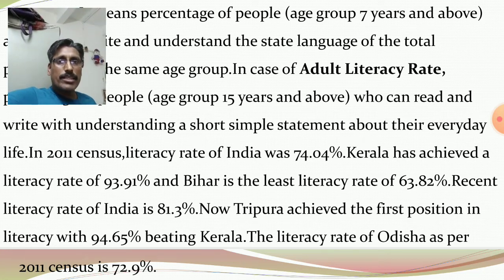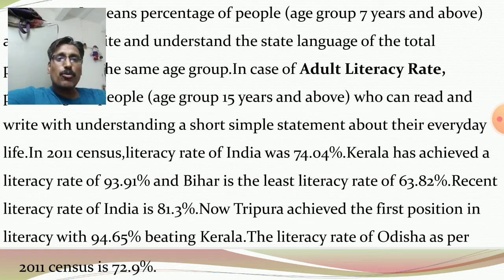Recent literacy rate of India is 81.3%, but now Tripura already surpassed Kerala, because in 2011 highest literacy rate possessed by the Kerala, but now Tripura crossed over Kerala, and now literacy rate of Tripura is 94.65% and beating Kerala.